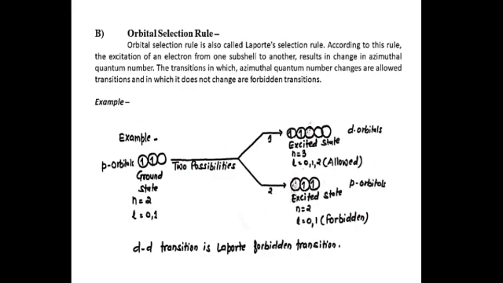From the diagram, it is clear that when electron jumps from p orbital to d orbital, the transition is allowed, and when the electron jumps in the same orbital, that is p orbital to p orbital, the transition is forbidden.